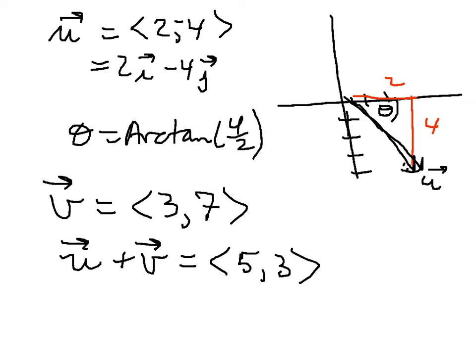So the big application that we have for vectors is in projectile motion. And what you want to understand is once a projectile has been launched or thrown or put out into the air, number one, its path is usually parabolic. And number two, the only force that's acting on it is gravity. And gravity is only pointing in the vertical direction, in the y direction.